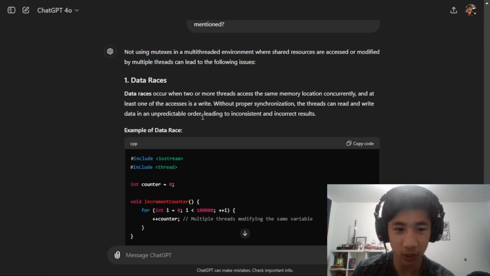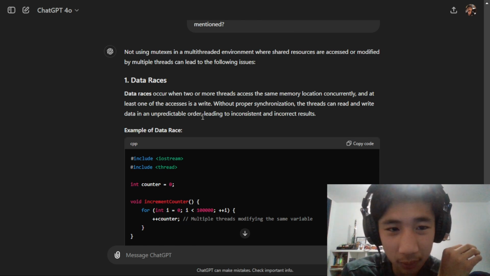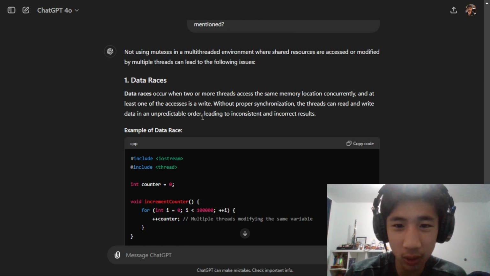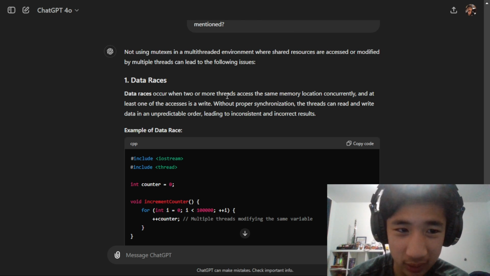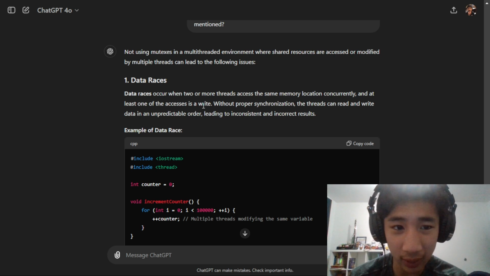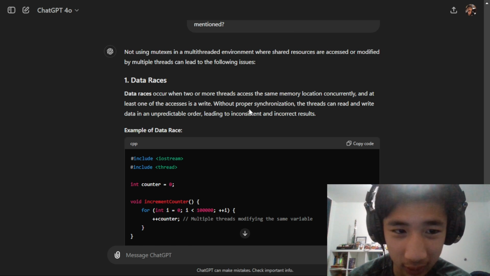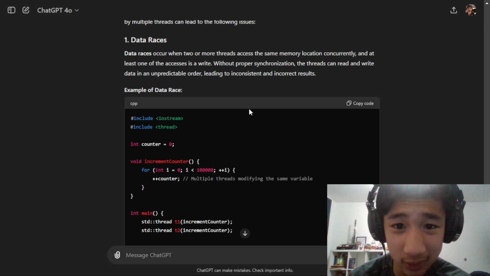Okay, let's see what's happening. So, a data race occurs when two or more threads access the same memory location concurrently, and at least one of the accesses is a write. Without proper synchronization, the threads can read and write data in unpredictable order, leading to inconsistent, incorrect results.